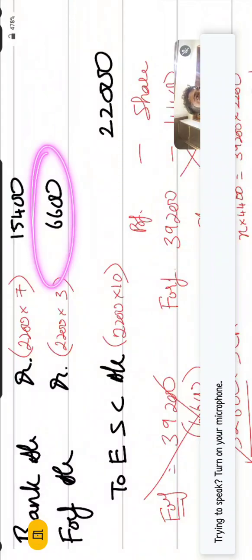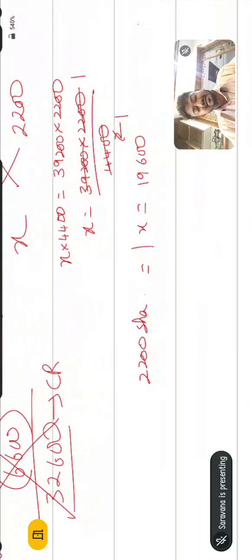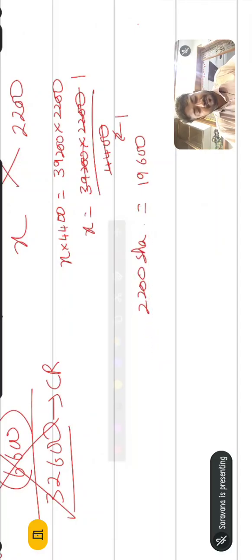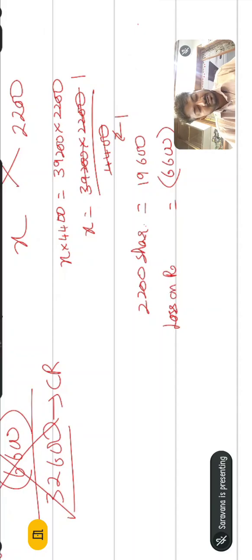It is 6,600. And now this 6,600 needs to be subtracted from the profit of 2,200 shares. So subtract 6,600, that is loss on reissue.